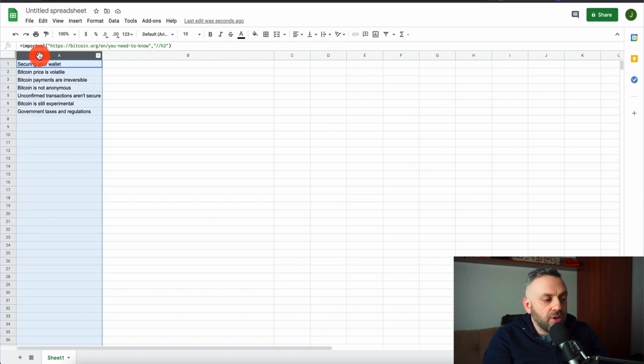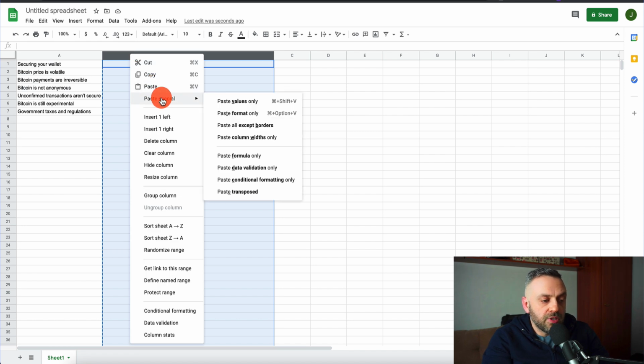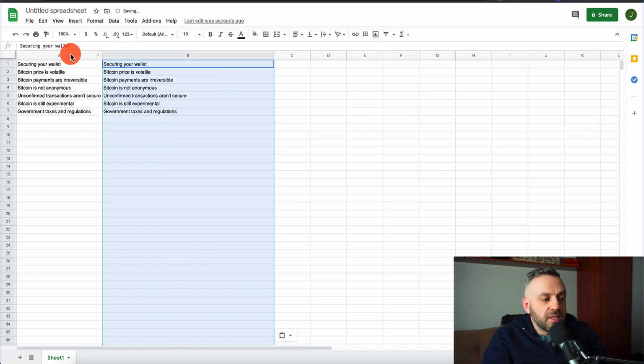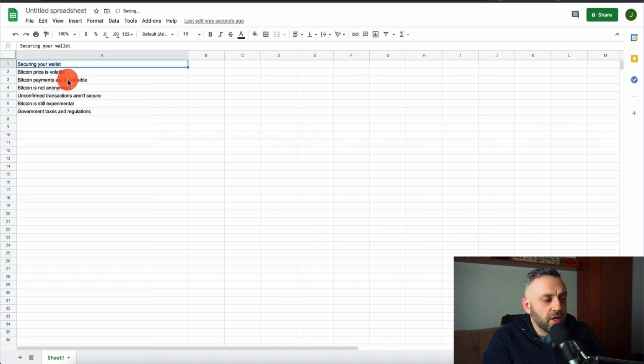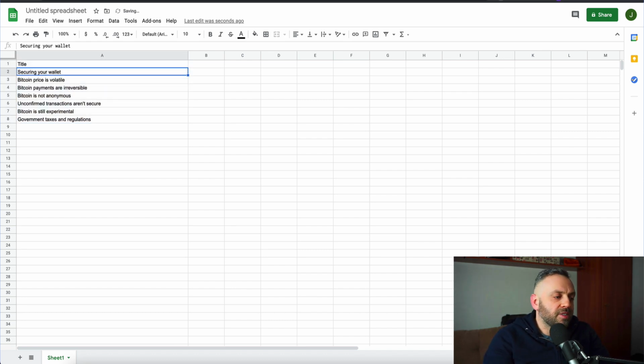What you want to do is select it, copy this, and paste it here as values. It's always good practice to do that. Paste as values only. We're going to delete this column here, and then we can also select this and drag it down by 1. We're going to call this title, because this is the title of the point, the title of the text. That is the first part.